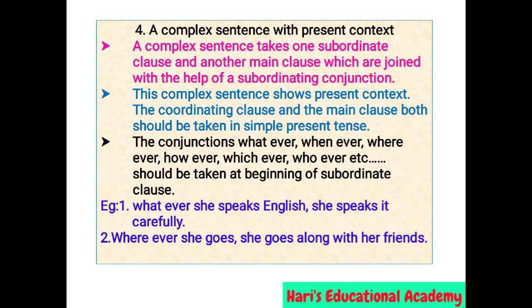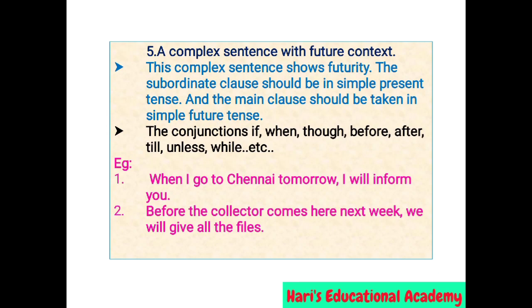In the second example, wherever she goes along with her friends. A complex sentence with future context. This complex sentence shows futurity. The subordinate clause should be in simple present tense and the main clause should be in simple future tense. The conjunctions if, when, though, before, after, till, unless, while, etc. should be taken. For example, when I go to Chennai tomorrow, I will inform you. Next sentence, before the collector comes here next week, we will give all the files.